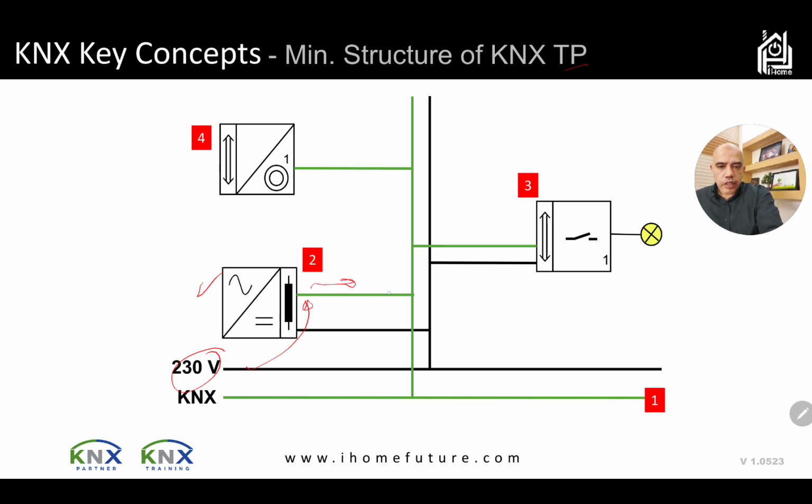The DC is the one coming from the green cable, and the DC cable is supplying all my KNX devices. So it's supplying the keypad, which is a keypad as an example. This is the actuator. The actuator itself takes power from the power supply of the KNX, from the DC port, and the actuator itself is connected to the lamp, to the load.